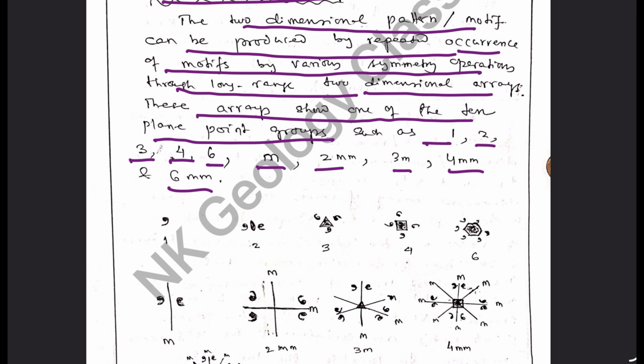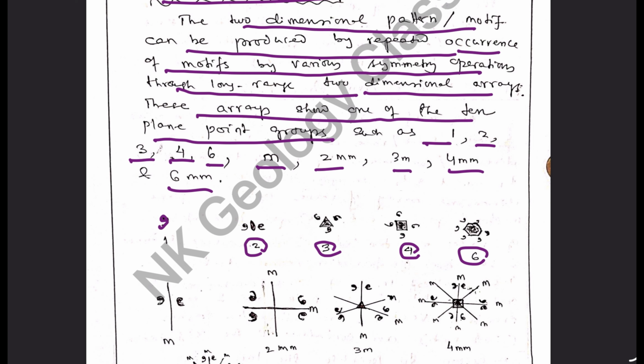And these are described as one-fold axis of rotation, which involves only translation and no axis of symmetry, then two-fold axis of rotation, three-fold axis of rotation, four-fold axis of rotation, six-fold axis of rotation.